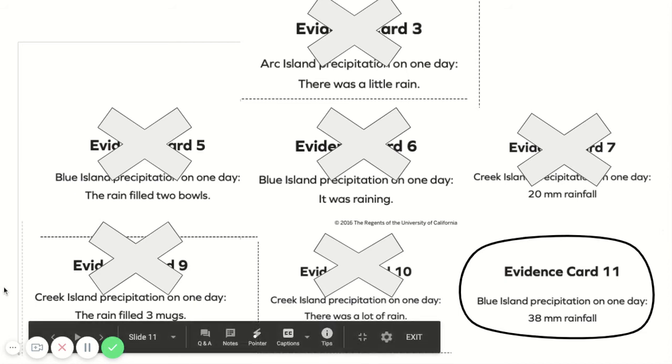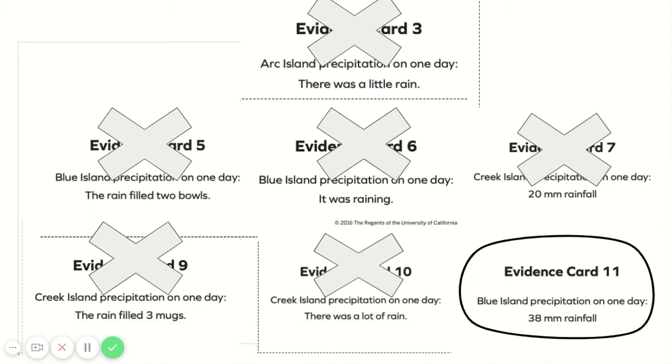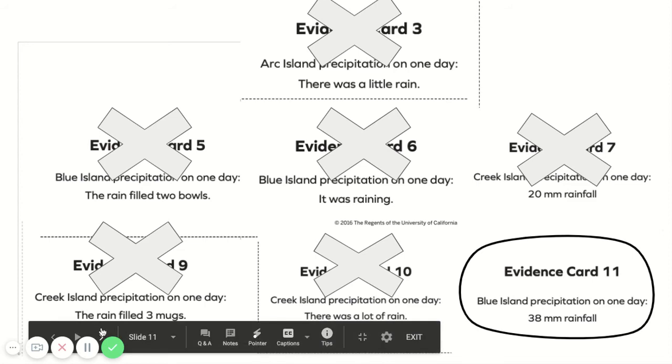Next, we need to look at our evidence about rainfall, about precipitation. Notice that evidence card 11 says Blue Island precipitation on one day was 38 millimeters of rainfall. We know that that's the most rainfall from all the evidence cards, so we're going to include that in our paragraph.